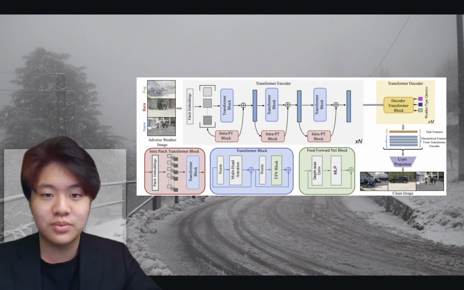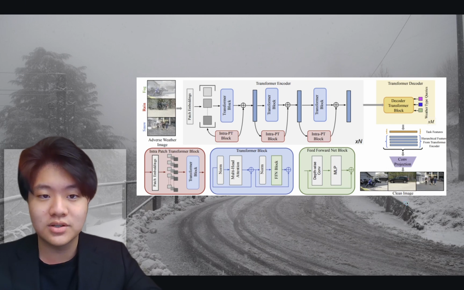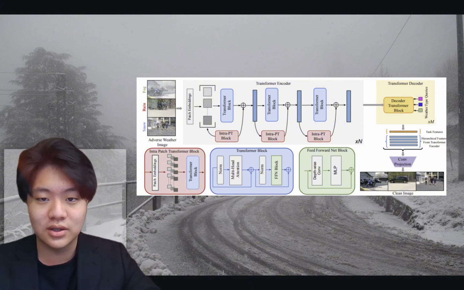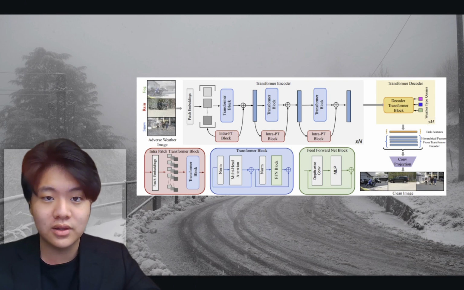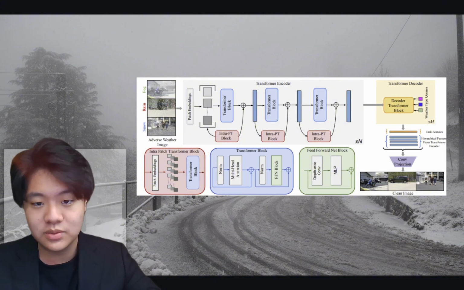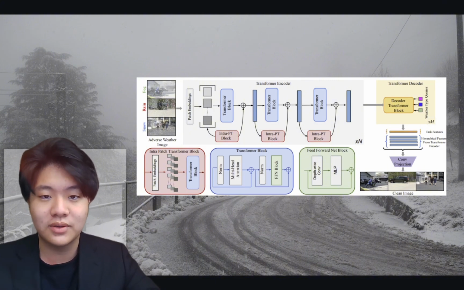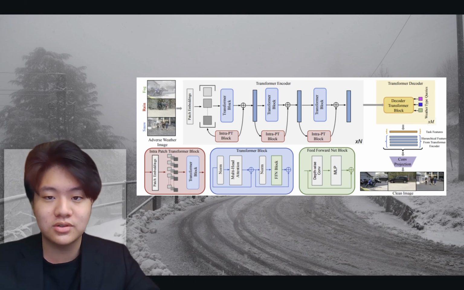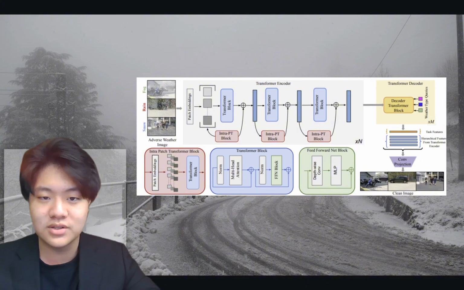Now, the convolutional projection layer matches the resolution and dimensions of the feature maps between the stages, ensuring smooth information flow. This layer helps align the encoded features with the decoder's requirements, especially for details like edges, textures, and color gradients. A key strength of TransWeather is its single encoder-to-decoder structure, which allows it to process multiple weather conditions within a single model. Unlike traditional approaches that require a separate model for different types of weather, this design optimizes the restoration process and also reduces the computational requirements for restoring images in the field.